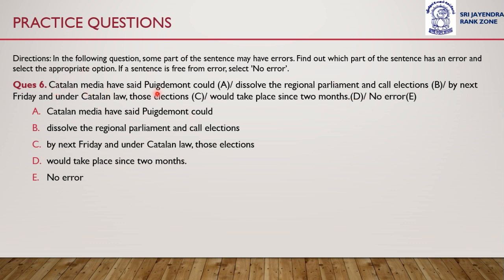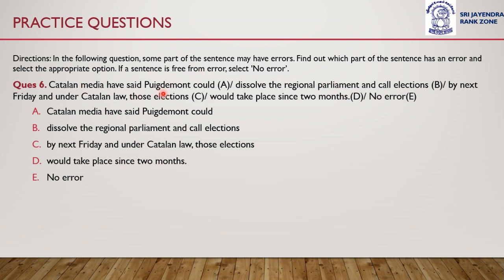Catalan media have said Puigdemont could dissolve the regional parliament and call elections by next Friday, and under Catalan law, those elections would take place since 2 months. Which part of the sentence do you think has an error? Which part of the sentence has an error? And if there is no error, then mark option E.